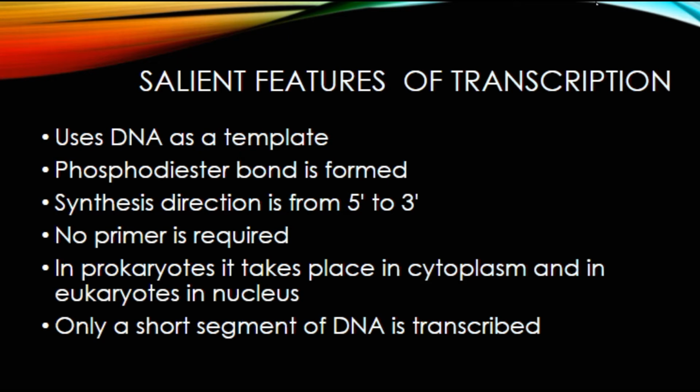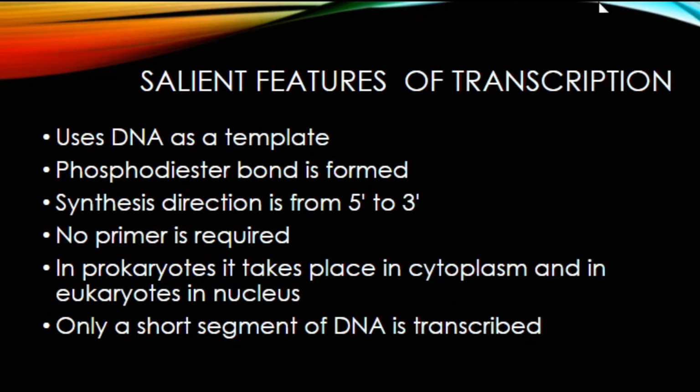And the next thing, in prokaryotes it takes place in the cytoplasm, and in eukaryotes in the nucleus. As we know, in prokaryotes there is no nucleus, only DNA is present, submerged in the cytoplasm. So obviously the process of transcription takes place in the cytoplasm where enzymes are present, and it takes place simultaneously with translation.